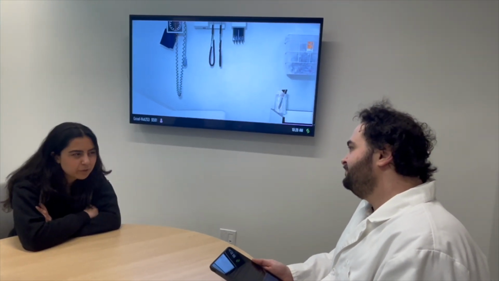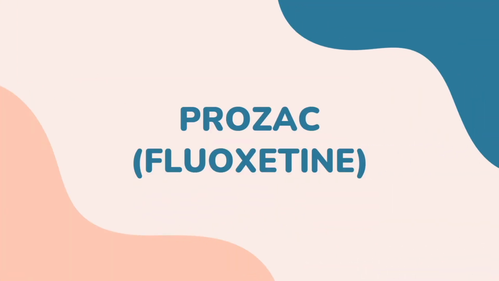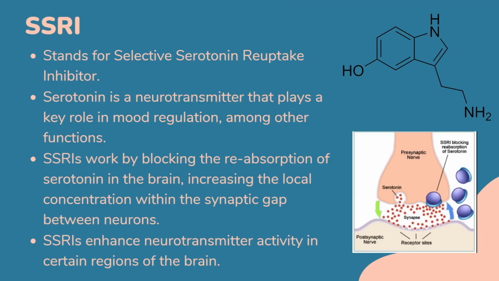What exactly is Prozac? Prozac, also known as fluoxetine, is an antidepressant of the selective serotonin reuptake inhibitor type. Best known for treating depression, Prozac also treats many other disorders. What are SSRIs? SSRIs are selective serotonin reuptake inhibitors. Serotonin, seen here, is a neurotransmitter that plays a key role in regulating mood, along with other functions.